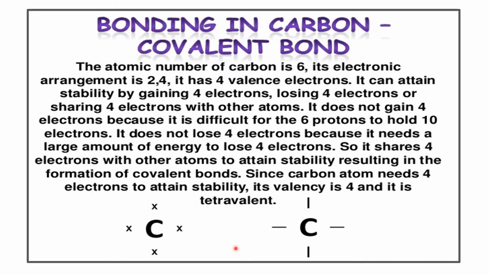So here you can see that the outermost electrons, 4 electrons are present, and it is ready to share these electrons with the other atom and can form a bond, and the bond is represented like a line, hyphen. So remember that the bonding in carbon always results in covalent bond.